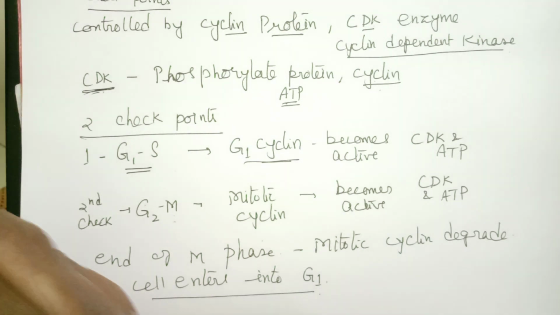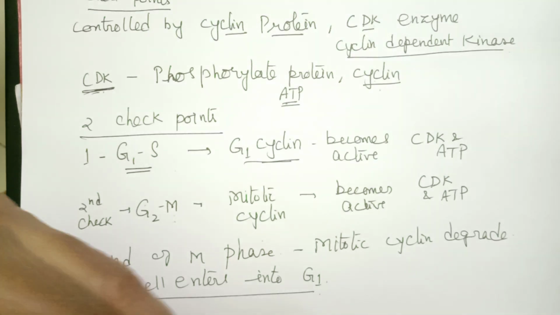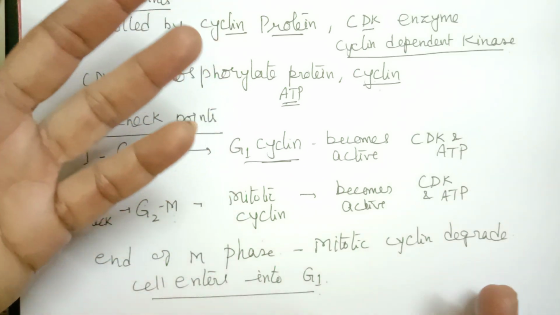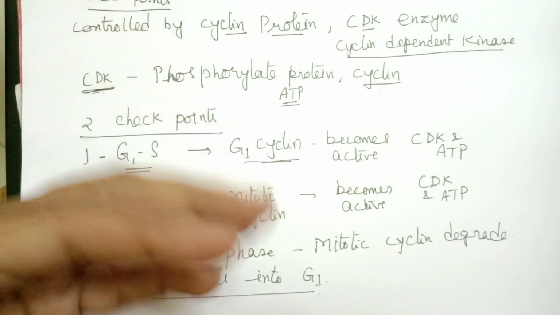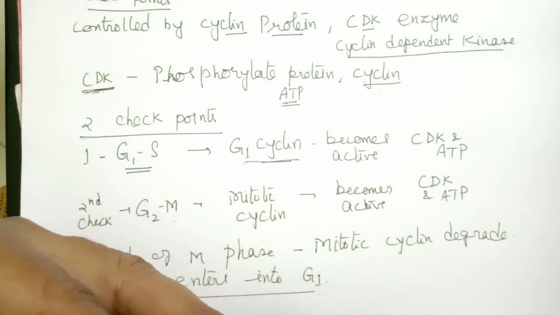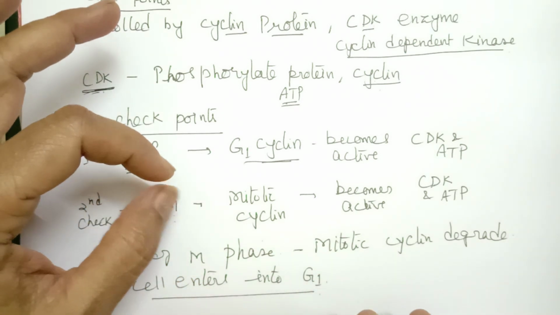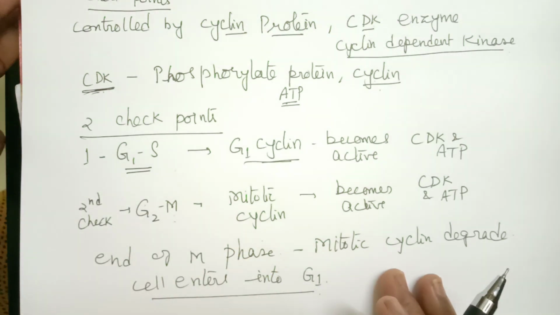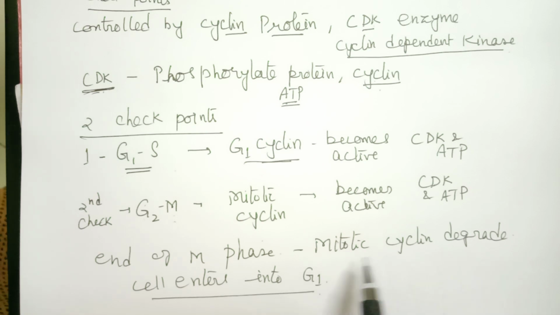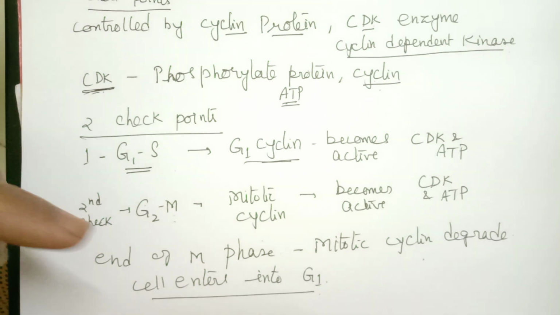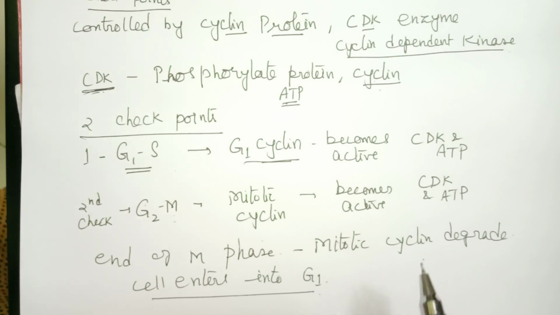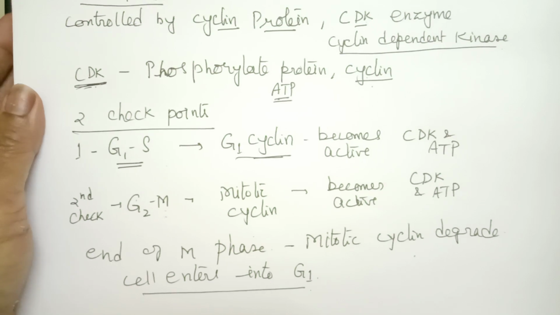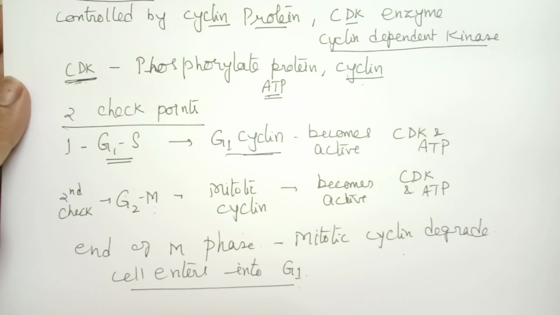That's how the cell cycle continues to function continuously, because immediately after mitosis, the cell will again enter interphase. And these are called free nuclear divisions. At first they are not followed by cytoplasmic division. After a few mitotic divisions, cytokinesis will take place. So immediately after mitosis, the mitotic cyclin will degrade and the cell will enter G1 phase. So this is the cell cycle regulation, children. With this we complete the cell cycle and its regulation.